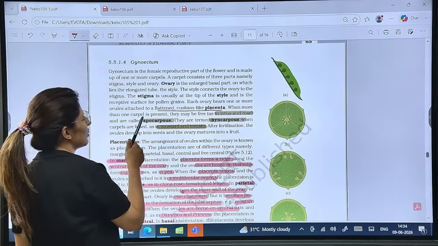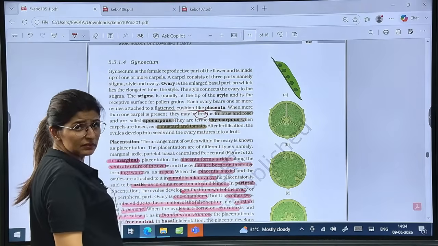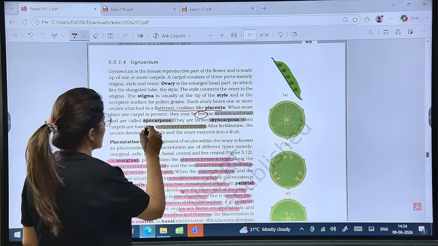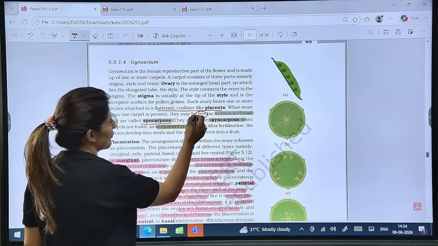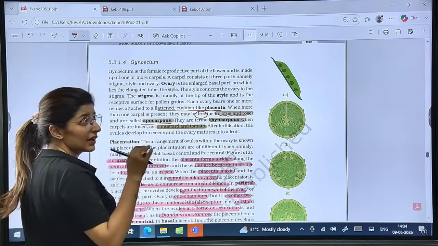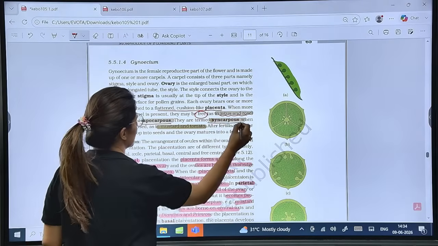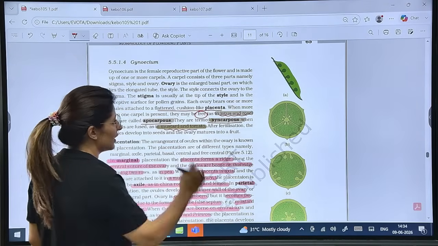When more than one carpel is present, when carpels are free, that is called apocarpous, seen in lotus and rose. If there are more than one and they are all fused, this is called syncarpous. This is seen in case of mustard and tomato.